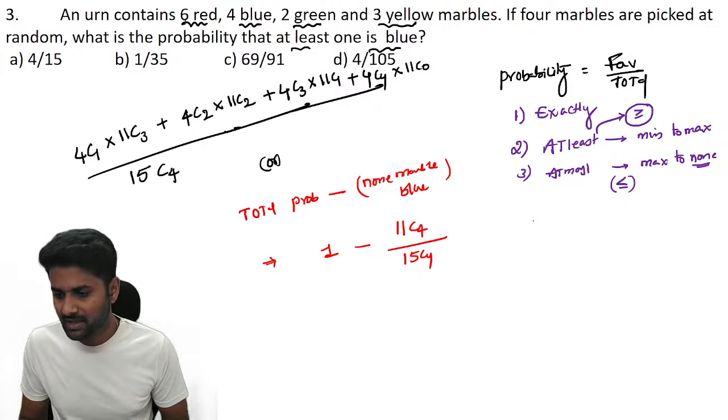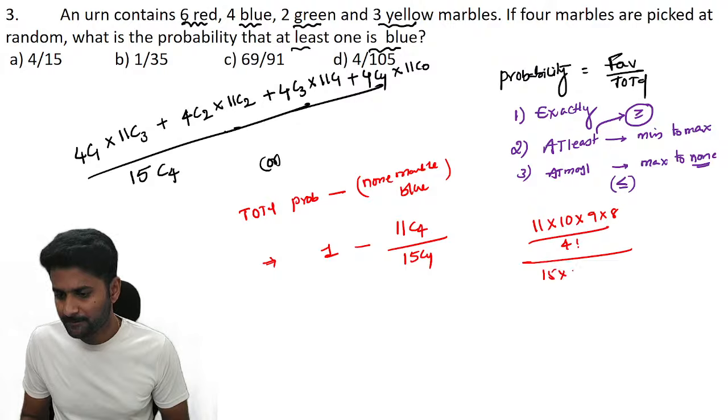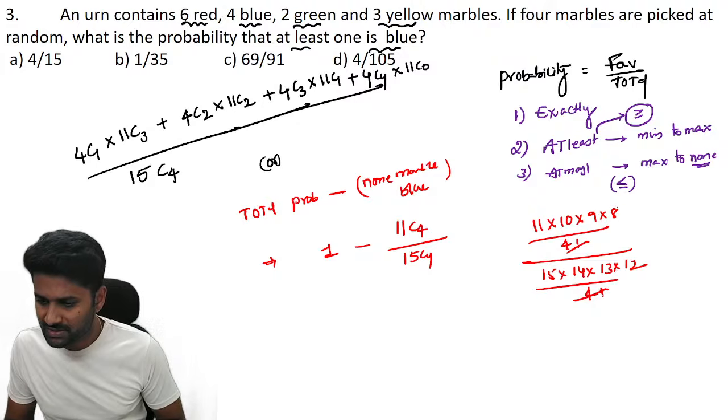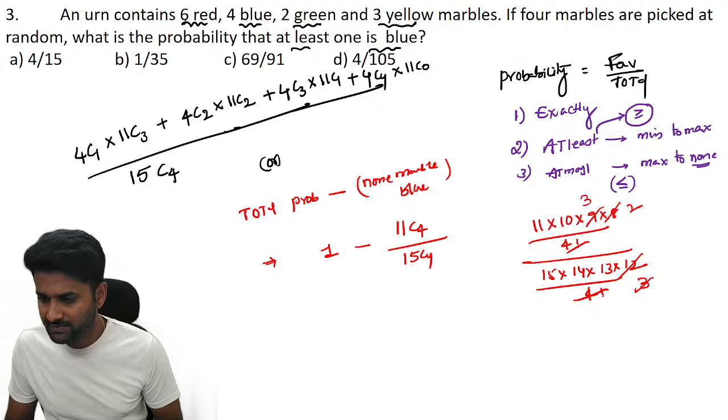15C4. Further calculation. 11C4 is 11 into 10 into 9 into 8 divided by 4 factorial. In the same way, 15, 14, 13, 12 divided by 4 factorial. You can cancel both. Let's go through that. If you go through the simplification, 4 goes 2 times, 4 goes 3 times, 3 goes 3 times, again 3 goes exactly 5 times, 5 goes exactly 2 times, again 2 goes 7 times. So further simplification, you should understand that.